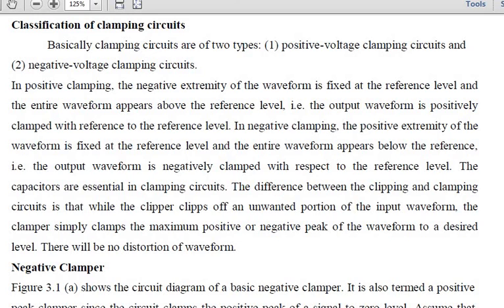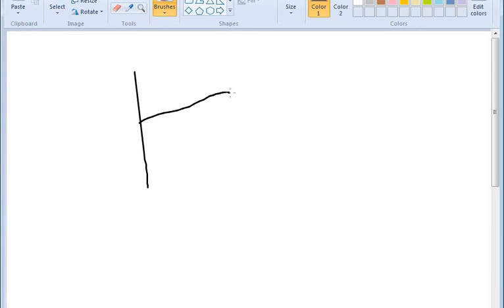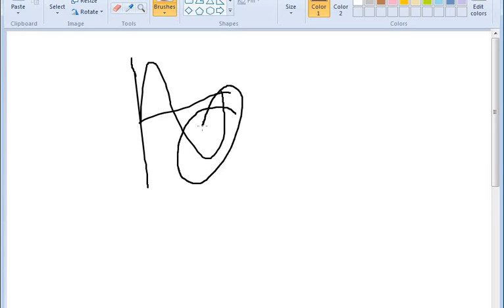I'll repeat it once again. In positive clamping, the negative extremity means the negative part. I'll show in Paint. See, if I consider a signal over here, if this is your sinusoidal wave, we are saying we are having two kinds of clipping. One is positive clipping and the second one is your negative clipping. When it comes to the positive clipping, what happens? This particular negative part is there, no? This negative part of your signal will be fixed. We will be doing clamping only on the positive part of the waveform.